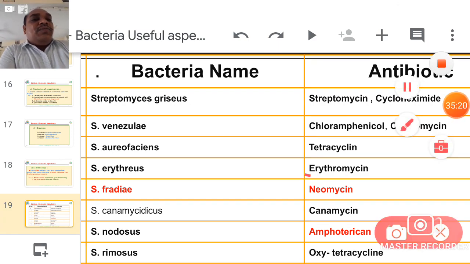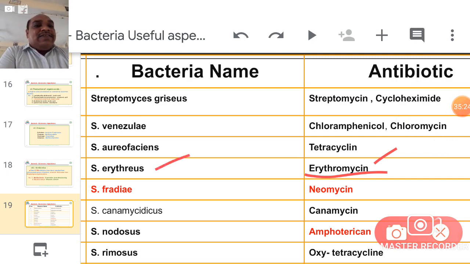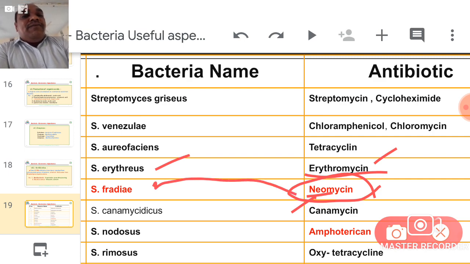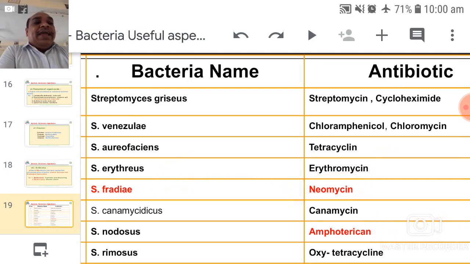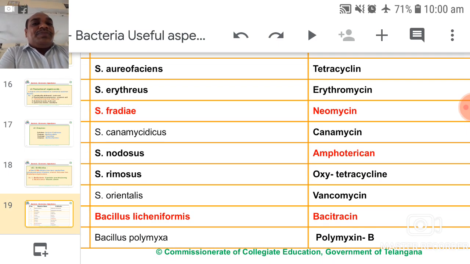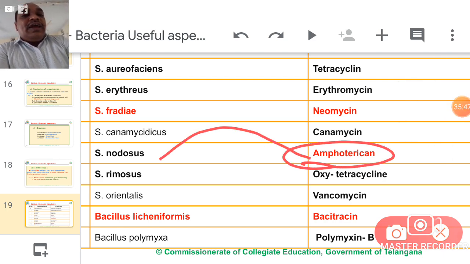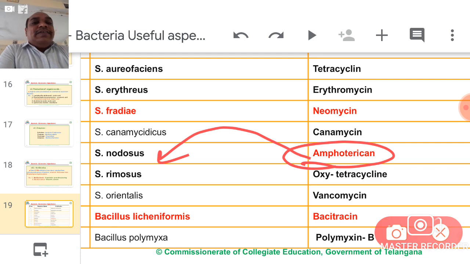Aureofaciens. Erythromycin, an old antibiotic, from Streptomyces erythraeus. Neomycin: the term has neo, which means new, the latest one. It is important, that's why I have given it in red color. Neomycin is obtained from Streptomyces fradiae. Kanamycin: Streptomyces kanamyceticus. Amphotericin, again pediatric use, is obtained from Streptomyces nodosus.